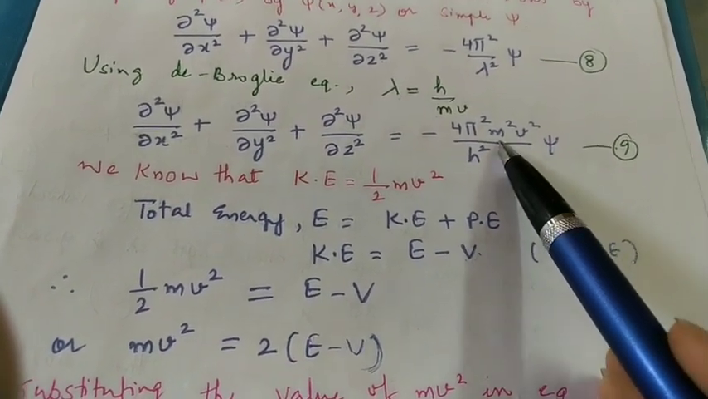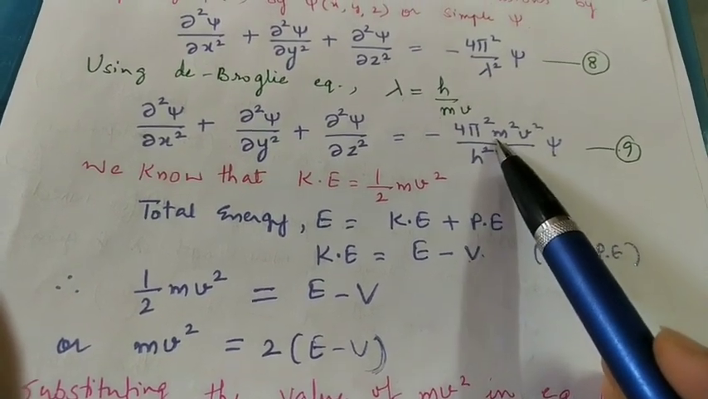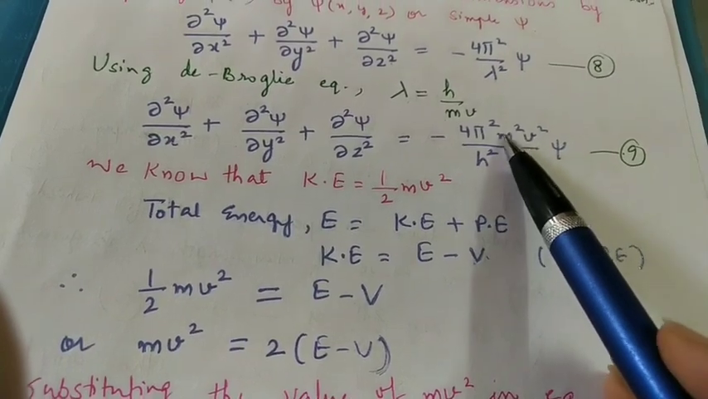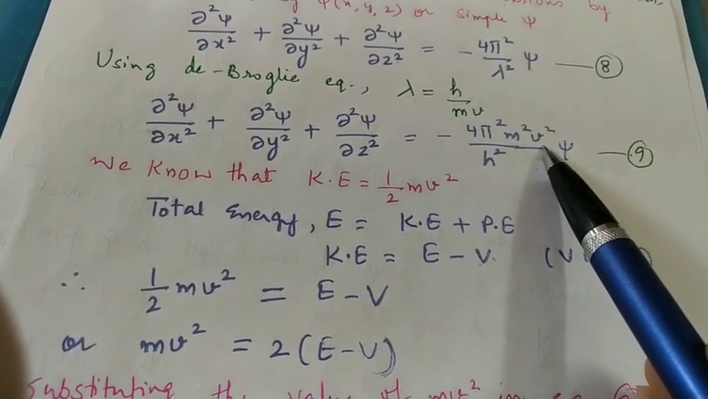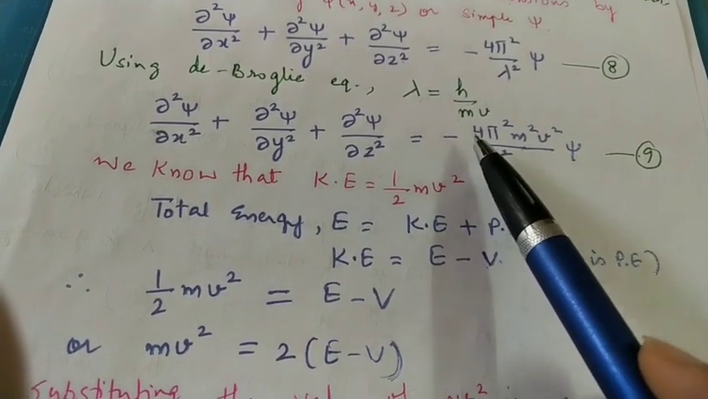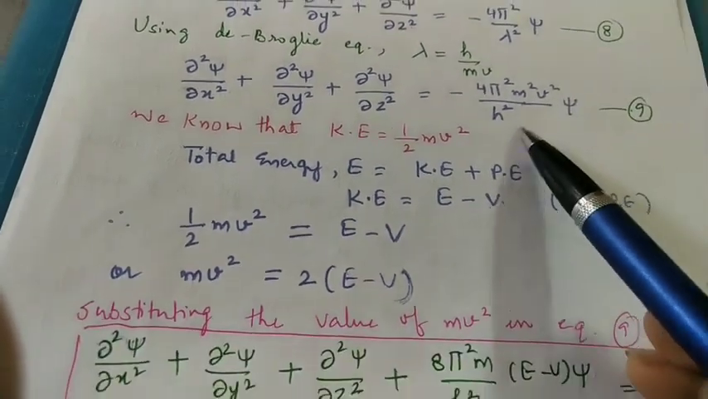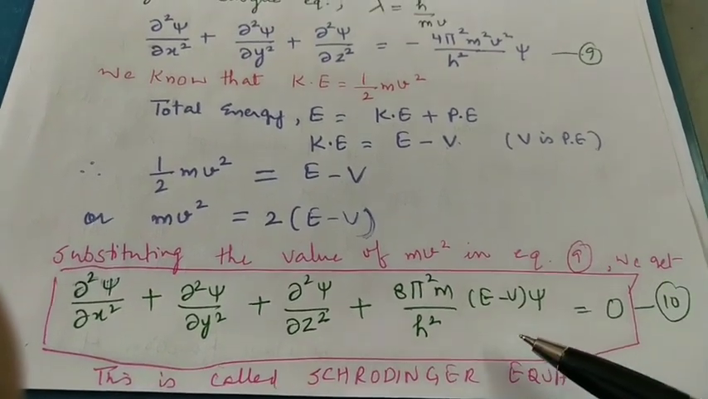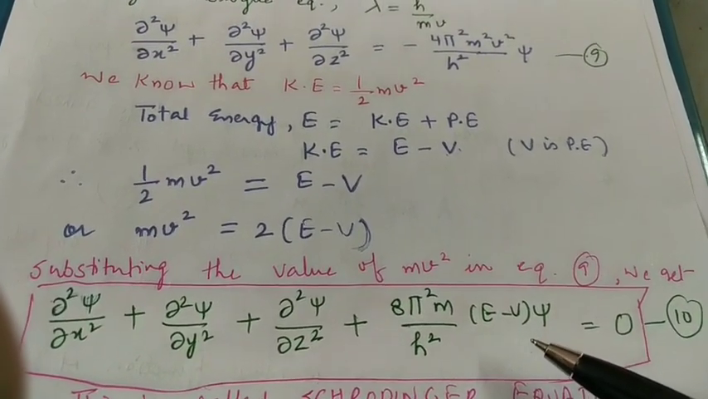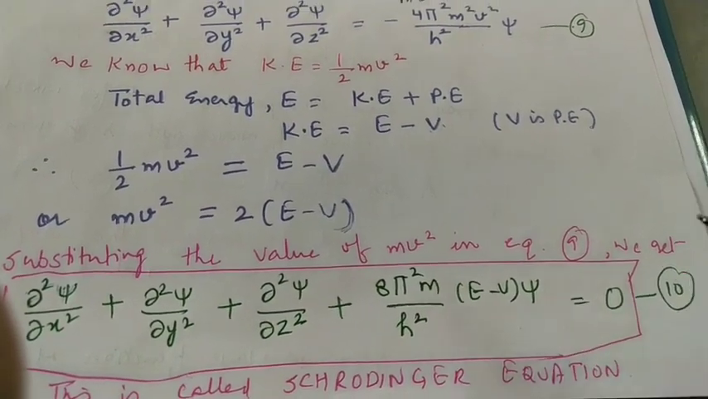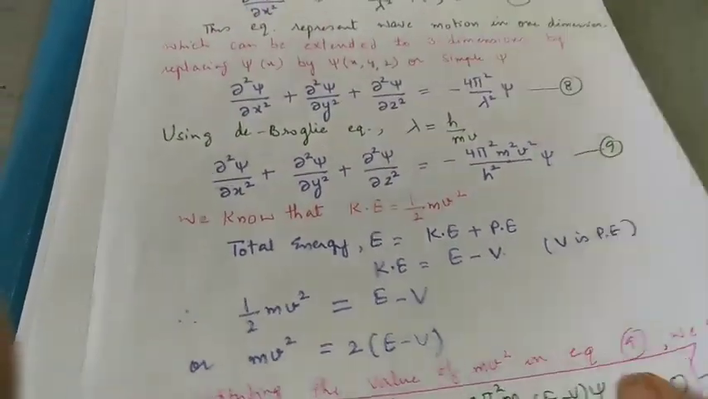Here there is m square v square. One m I will keep outside, and inside I will get mv square. I will replace this mv square by 2 times E minus V. 2 4s are 8, so 8 pi square m times E minus V upon h square. So doesn't it look like the Schrodinger equation? Yes. Hence it is very easy to derive the Schrodinger wave equation.